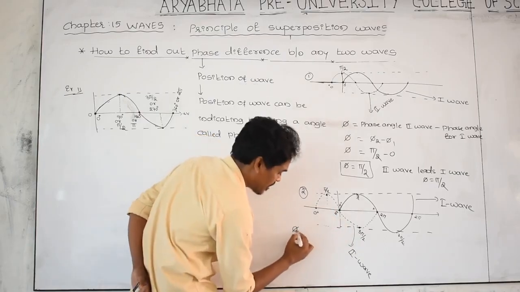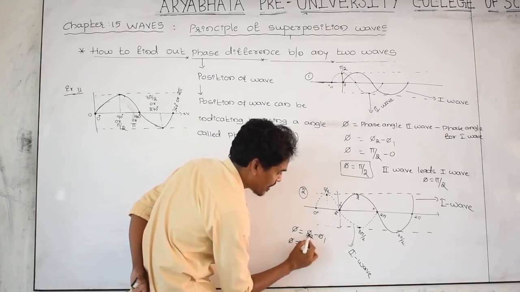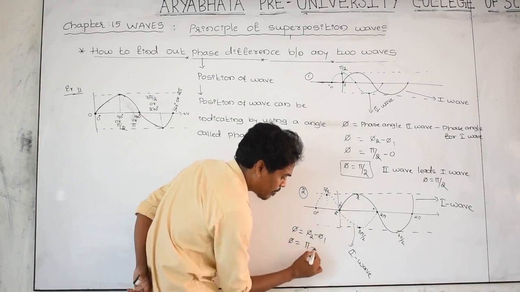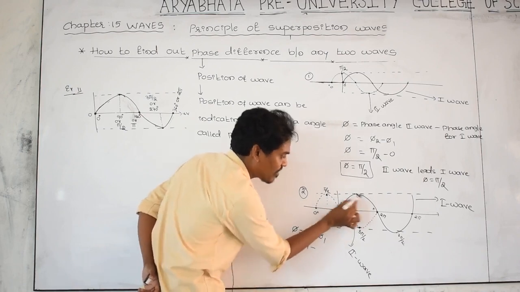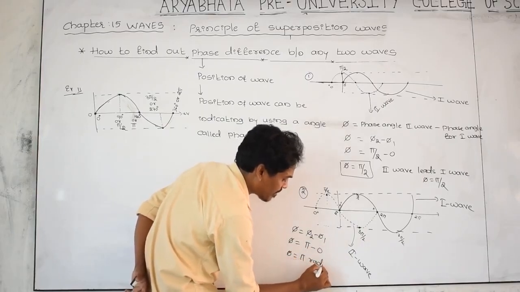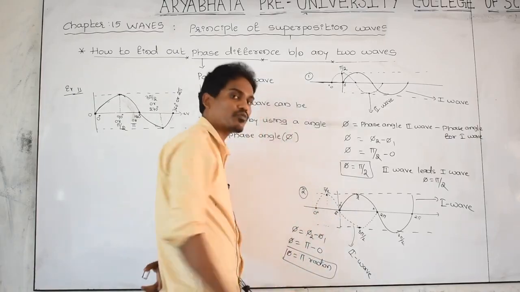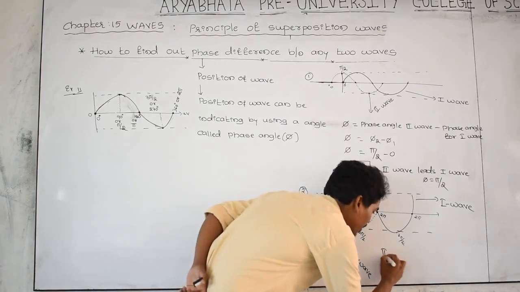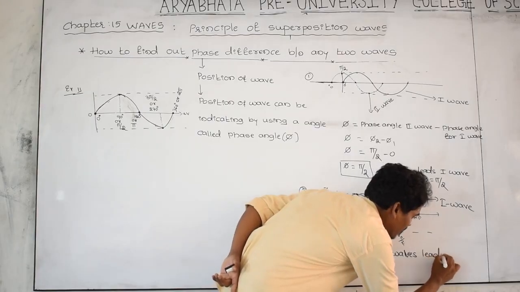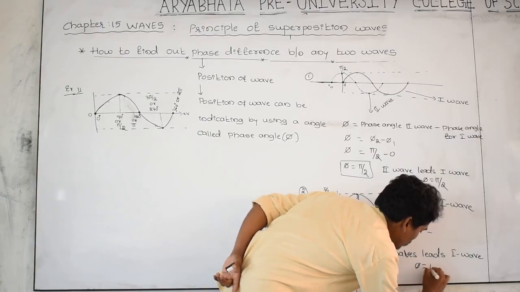Means phase difference is equal to phi 2 minus phi 1. Phi is equal to the phase angle at this point for second wave, that is pi radian, minus the phase angle for first wave at this point, 0 degree. Then phi is equal to pi radian. It means that second wave already generated compared to first wave. The second wave leads first wave with how much phase angle? The phase angle is equal to pi radian.